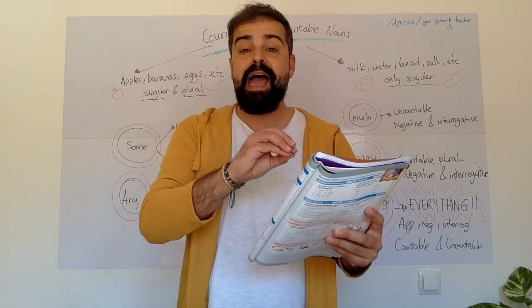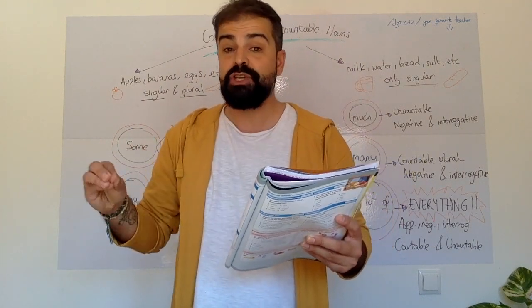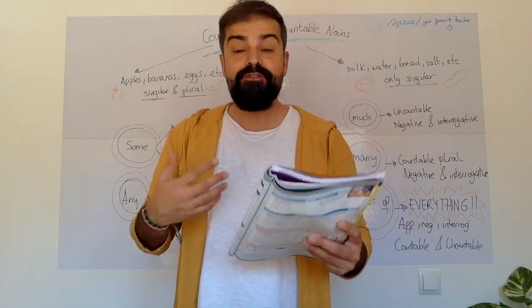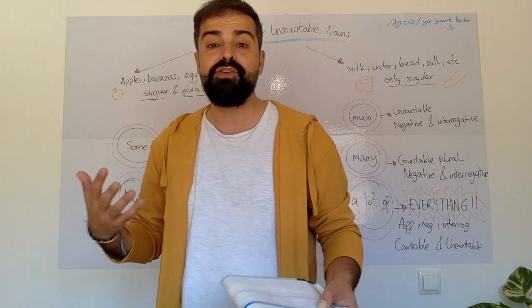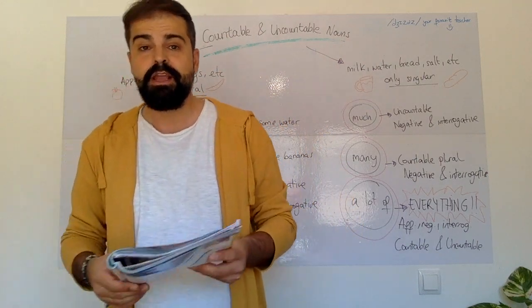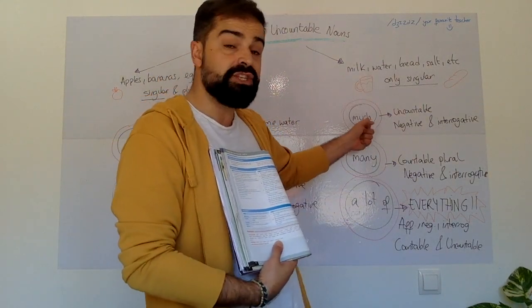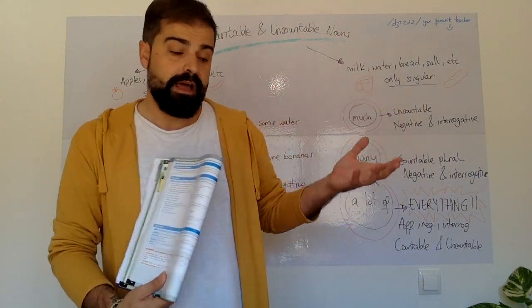For example, I haven't got much lemonade. Or, have you got much water? We're using this for questions and for negative. We're using much with uncountable for questions and for negatives.